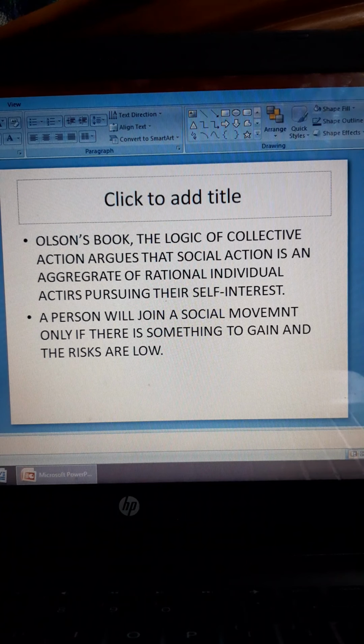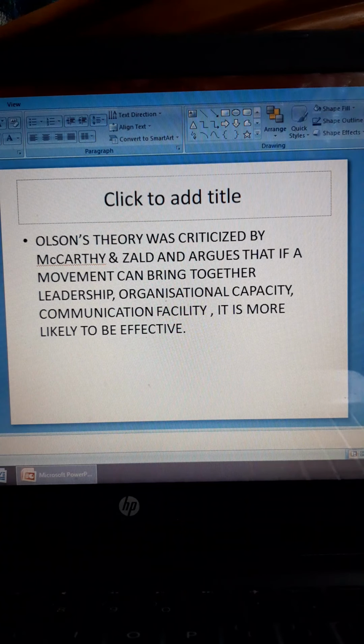A person will join a social movement only if there is something to gain and the risks are low. Any individual will join a movement only when it will be of advantage to him and there will be no risk. That is when a person will join a social movement.